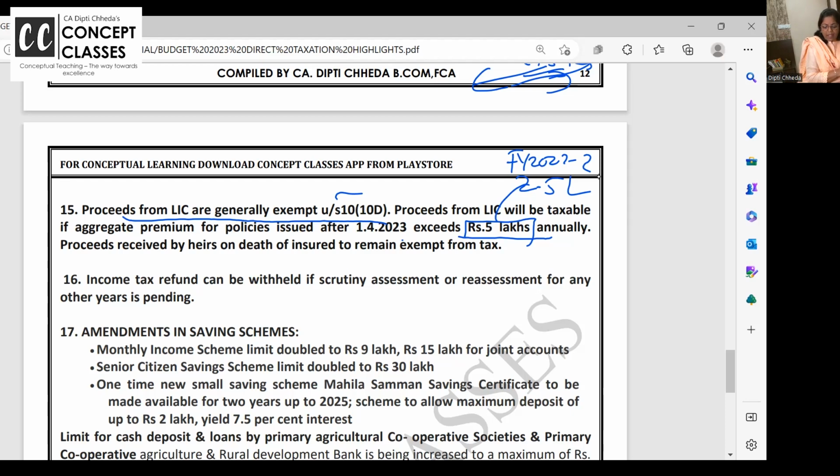This limit is increased to 5 lakh. If single policy premium or all the policy premiums put together throughout the year exceed 5 lakhs, then on maturity, whatever you receive is going to be taxable under capital gain. It's not going to be exempt under section 10(10D).